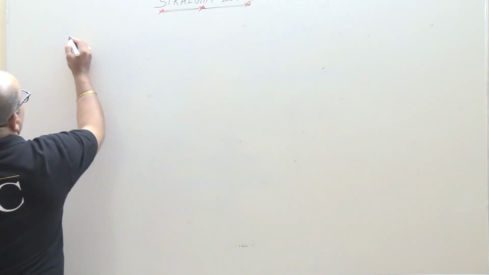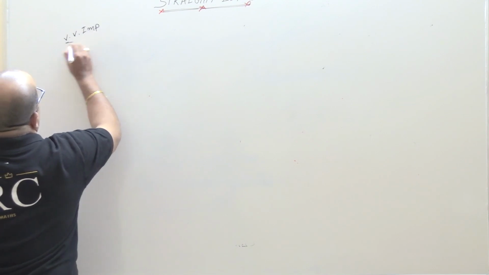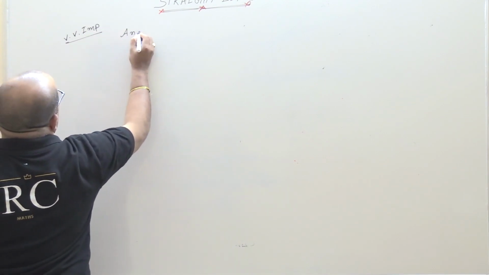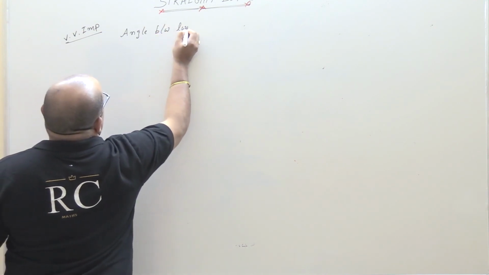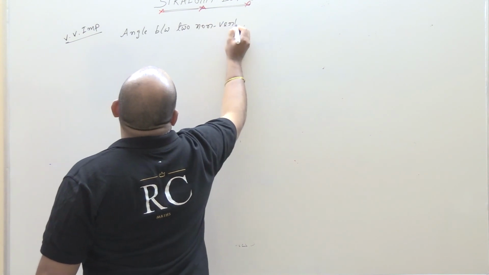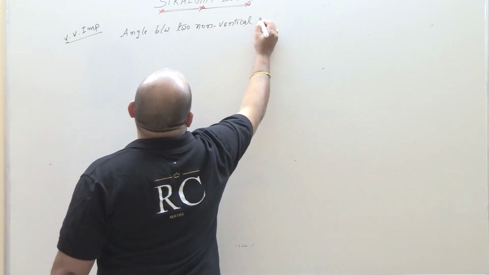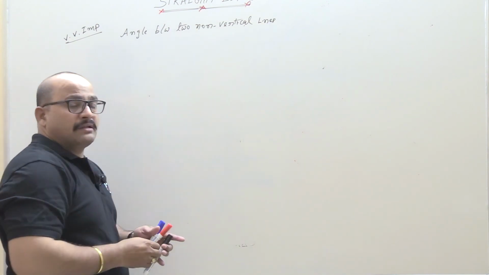It is very, very important. Angle between two non-vertical lines. This is the most important, a big learning point in today's class.